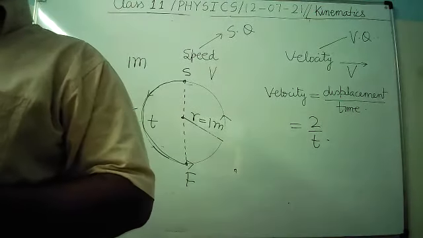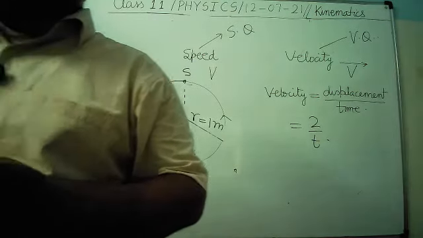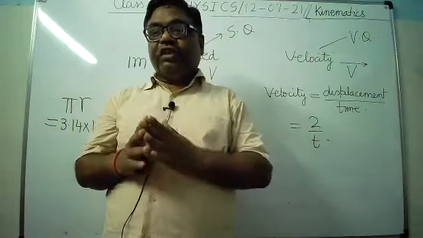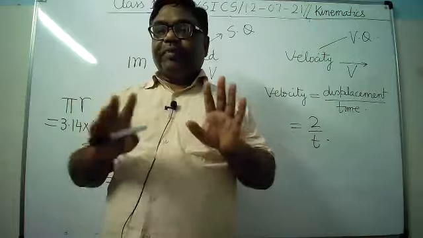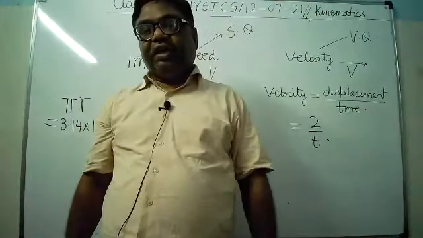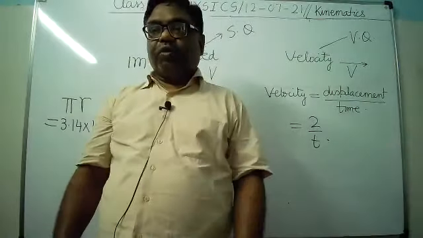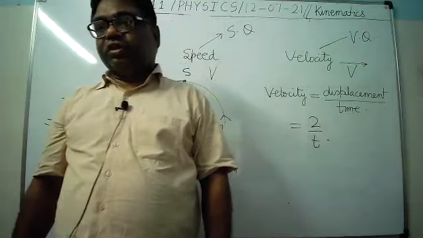So see here, from here you can conclude that velocity cannot be more than the speed. Velocity की minimum value कितनी हो सकती? 0. Velocity की maximum value कितनी हो सकती? Speed के बराबर. क्या velocity का magnitude speed से बड़ा हो सकता है? No, it cannot be. ये नहीं हो सकता.